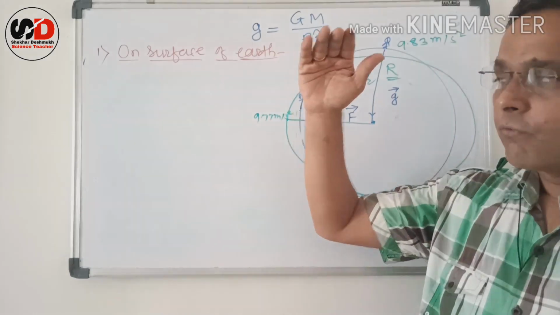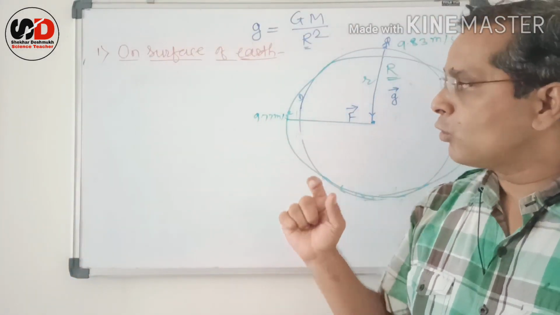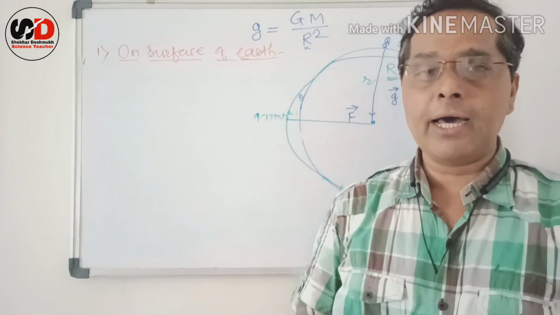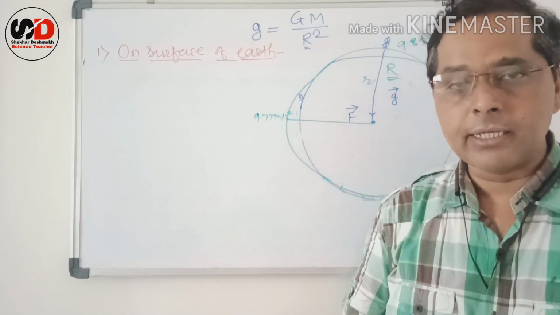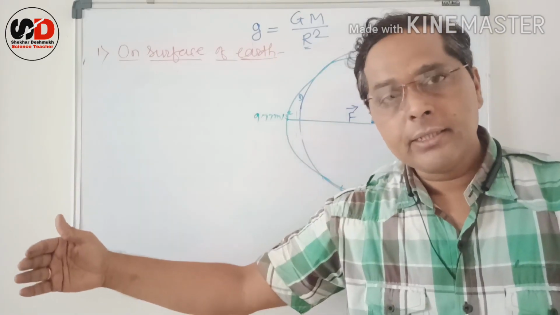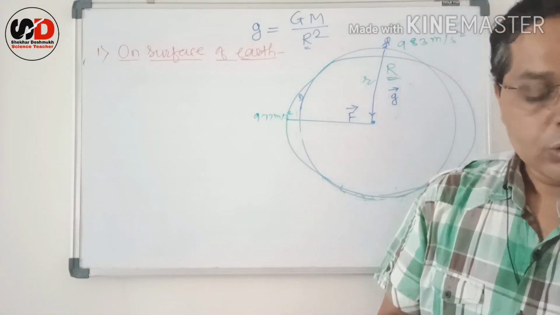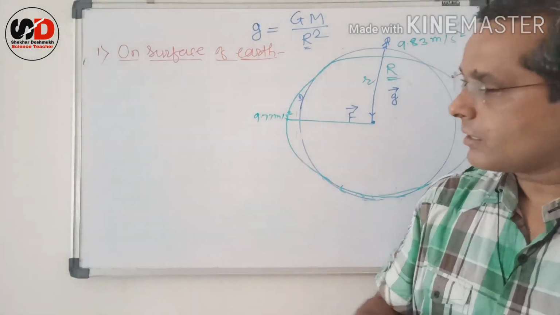As we go from pole to equator, the value of R goes on increasing, and as the value of R increases, the value of g goes on decreasing. It is 9.83 at the pole and 9.77 at the equator. So definitely the value of g changes.